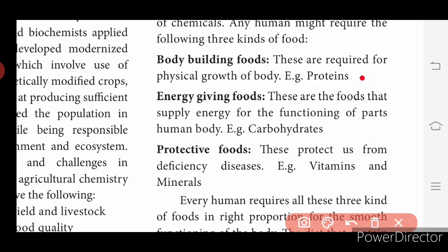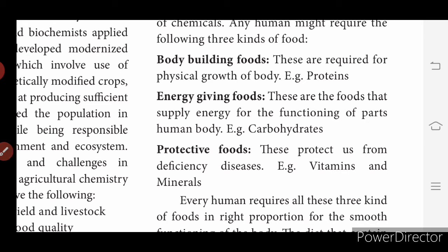These are the foods that supply energy for the functioning of parts of the human body, and an example is carbohydrates. When we intake carbohydrates in a larger amount, we gain energy. Then protective foods protect us from deficiency diseases, and examples are vitamins and minerals. When we intake vitamins and minerals, we can avoid being affected by microorganisms.